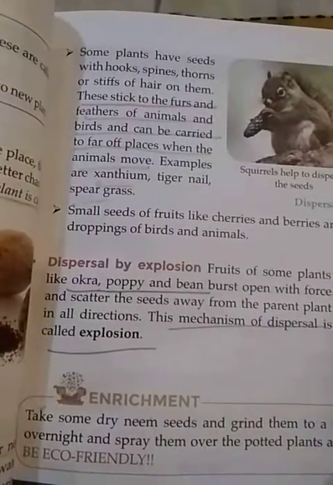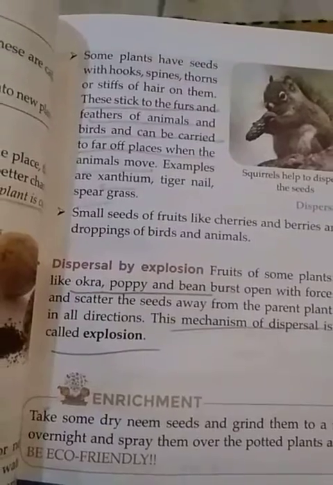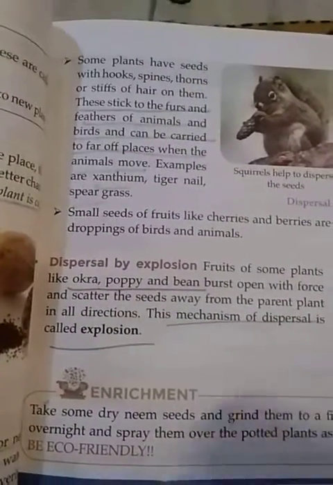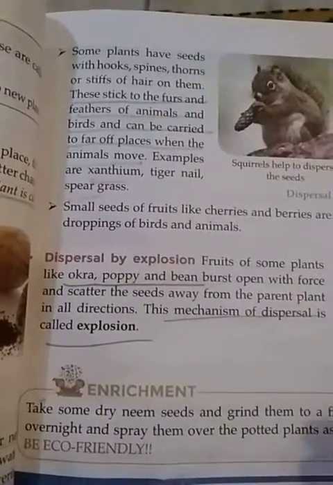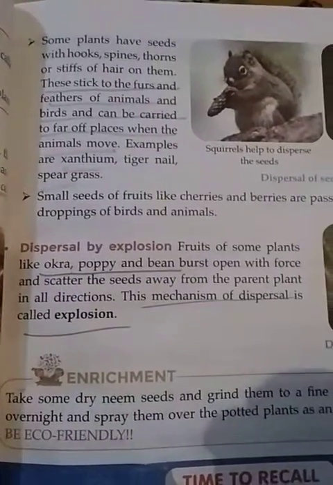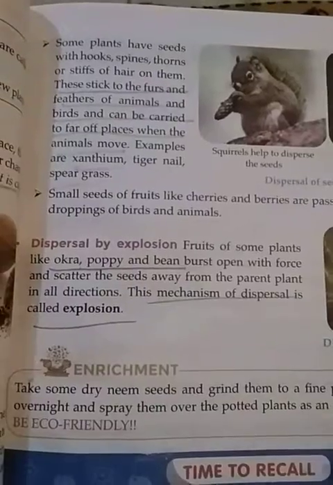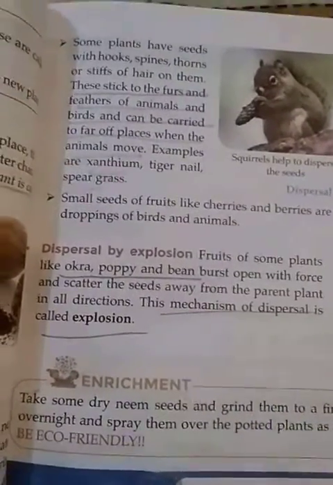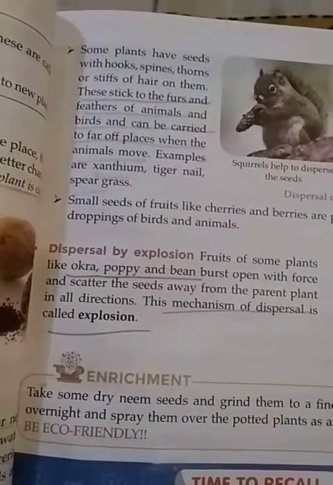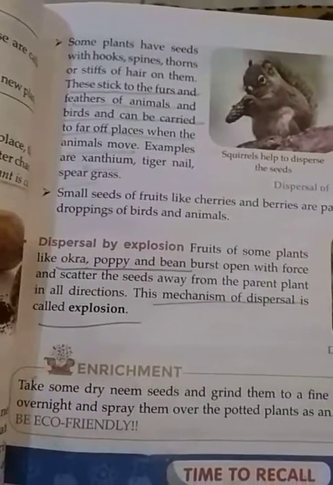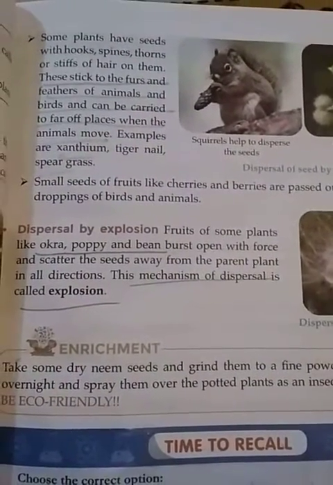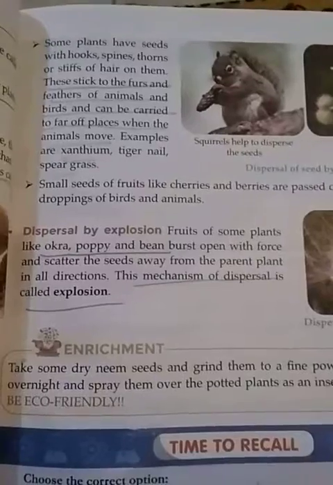You have seen a squirrel, its body is covered with so much hair. When a seed falls on its body, it gets stuck there, and when the animal moves from one tree to another, from one area to another, the seed is spread in different directions.